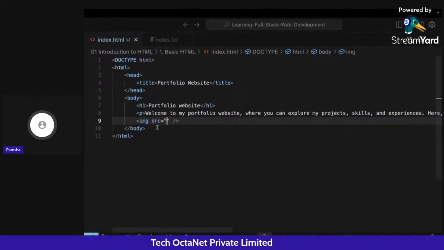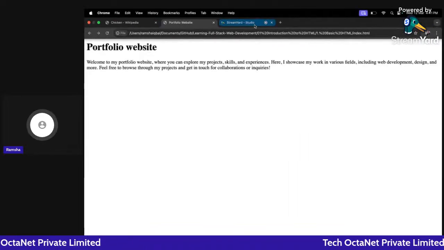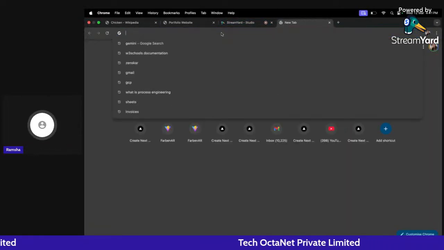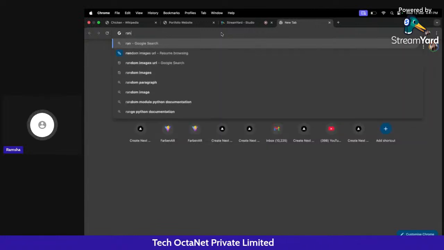Now what we are going to do is add here a source for our image. You can add your image also if you want, and I'm going to add some random person image here.